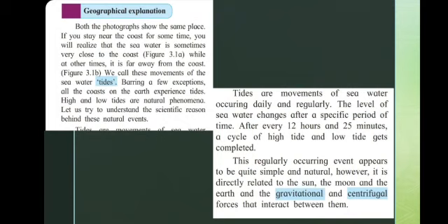Centrifugal means water moves away from a center. Let's see.